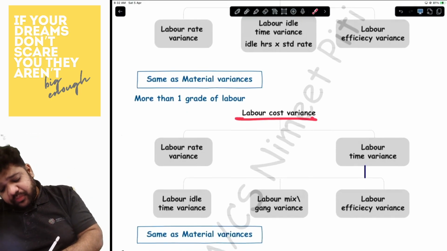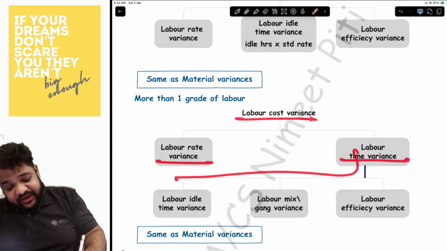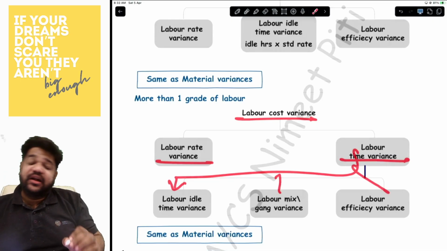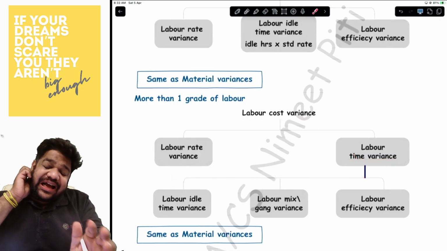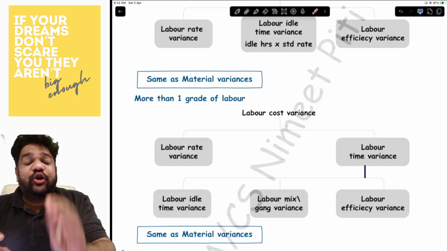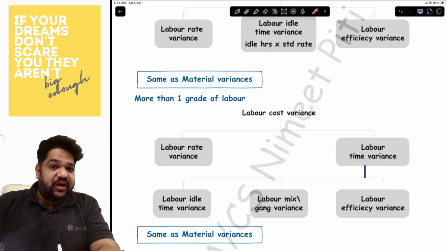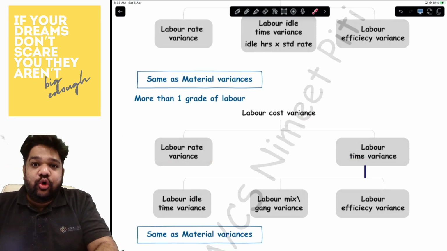Now, same thing, cost variance, rate variance, time variance. It has idle time, mix, and yield or efficiency. All the calculations that you've done for material variance are the exact same things that you have done for labor variances as well. No change at all. Are we understanding? Absolutely no change.